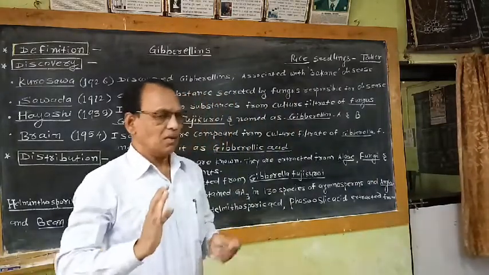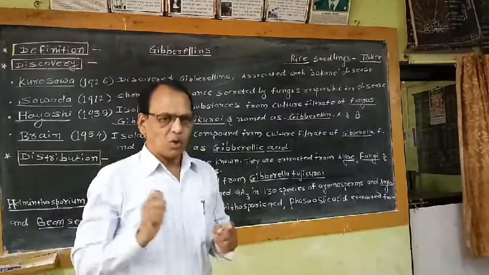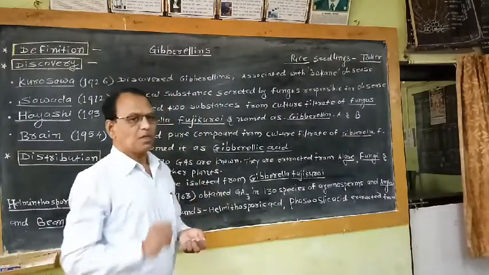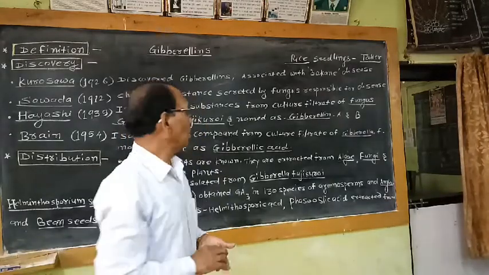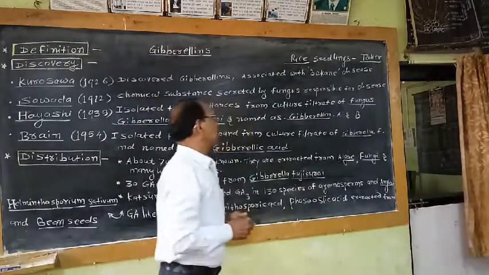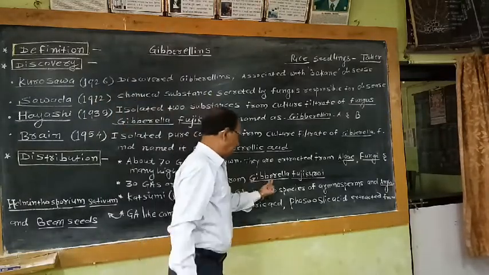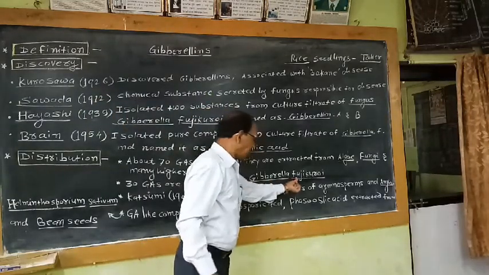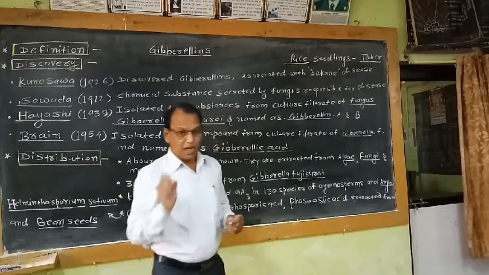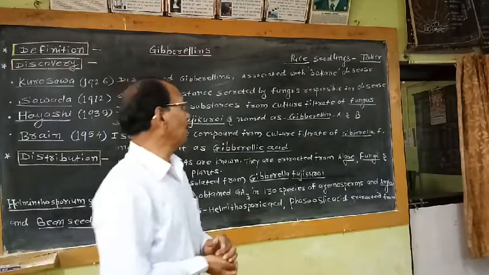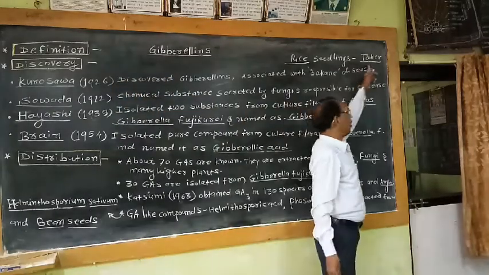So these tall seedlings are caused due to the fungus which is responsible for causing this disease. That means the name of this fungus is Gibberella fujikuroi. That means this Gibberella fujikuroi is the name of pathogen or fungus who infects these rice seedlings, and these infected seedlings become more taller.